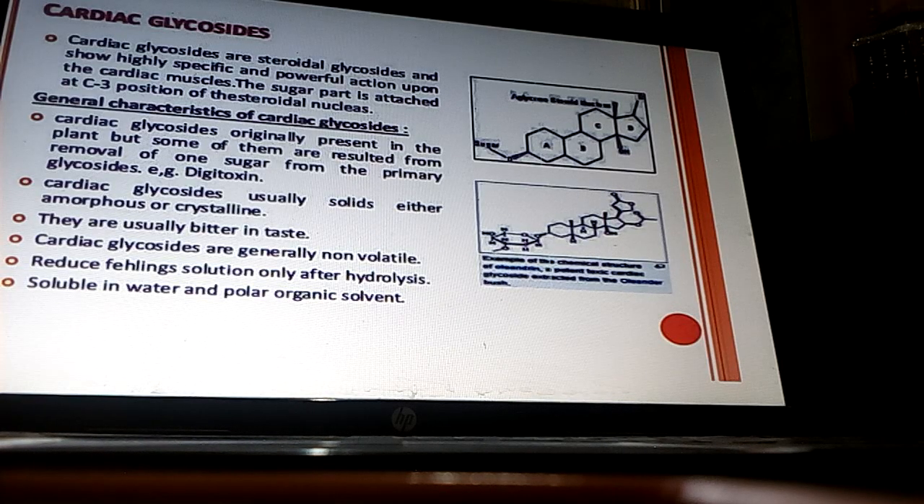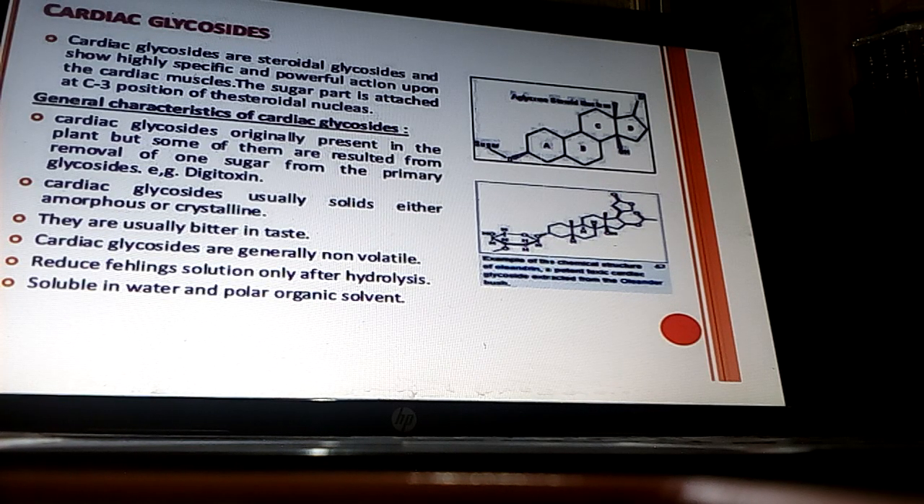So today we will discuss the topic of cardiac glycosides. What are cardiac glycosides? Cardiac glycosides are steroidal glycosides and show highly specific and powerful action upon cardiac muscle. The sugar part is attached at the C3 position of the steroidal nucleus. So these are giving action on cardiac muscles